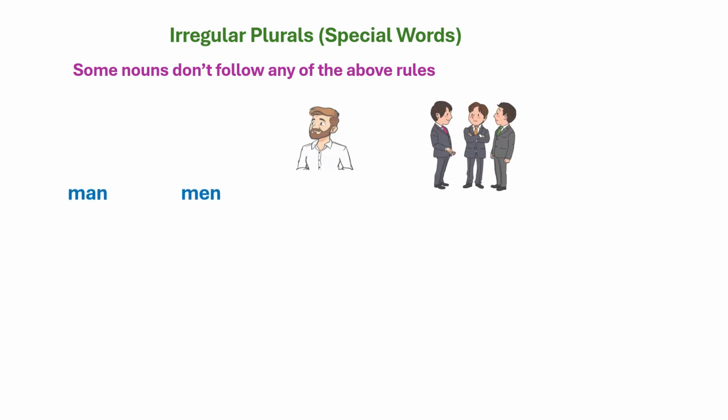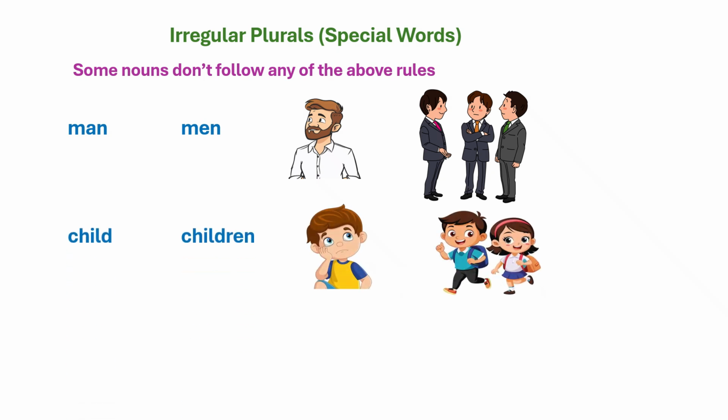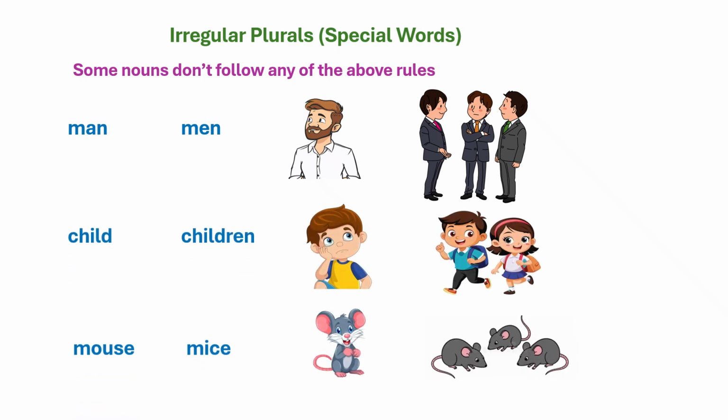Irregular plurals are special words which do not follow any of the above rules. Some examples are man, men. There is only a difference of spelling. Child, children. Mouse, mice.